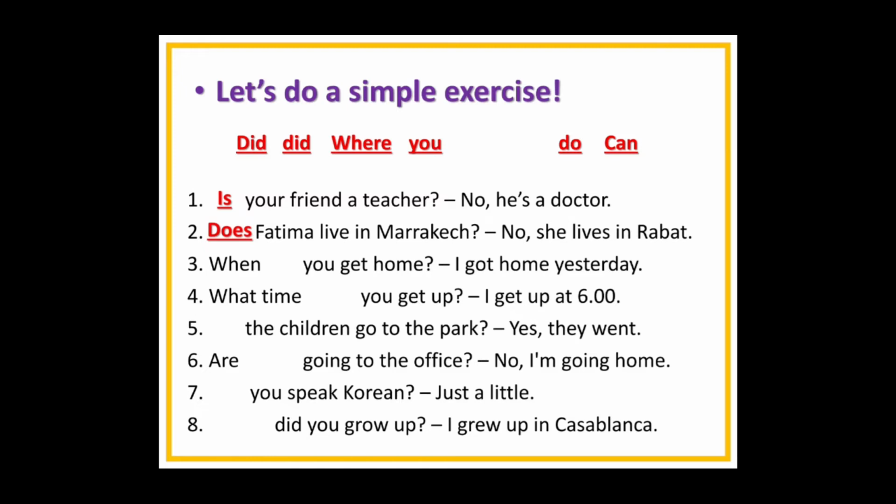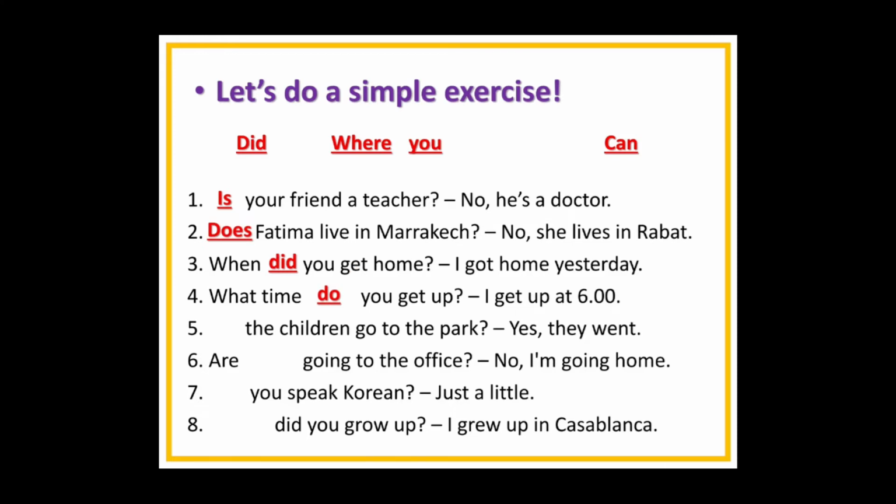When did you get home? Verb do in simple past. So when did you get home? 4. What time you get up? I get up at 6. So get up is in simple present. So we need an auxiliary in simple present. Which one is it? Do.